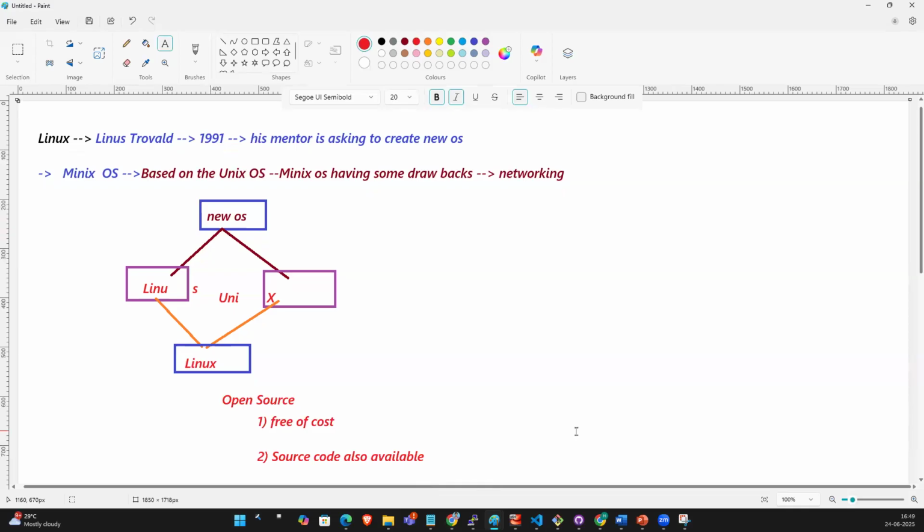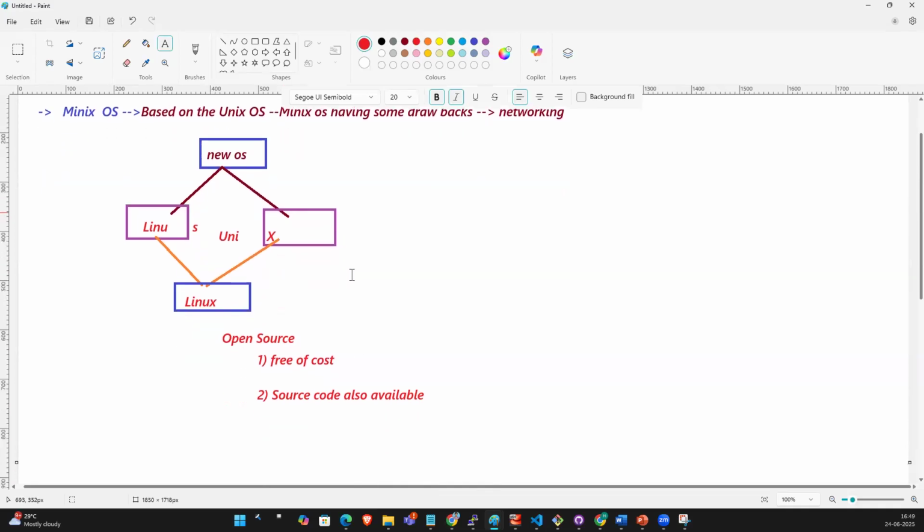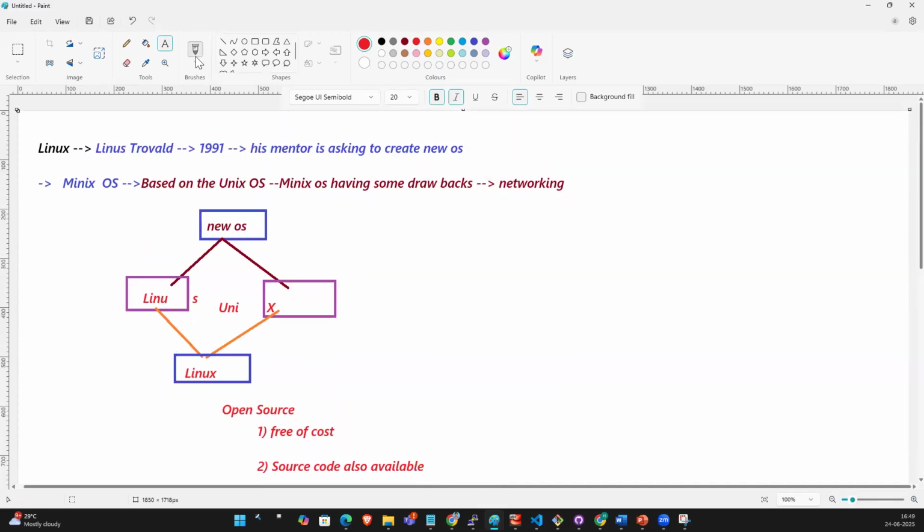How did he develop the Linux OS? He developed the Linux OS through the C language, right? That code is also freely available. If you have the code, it is easy. Say I have the Facebook code, and wherever Facebook appears I replace it with Book Face, and I release it as Book Face software.